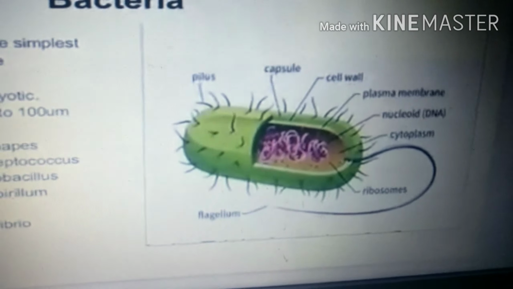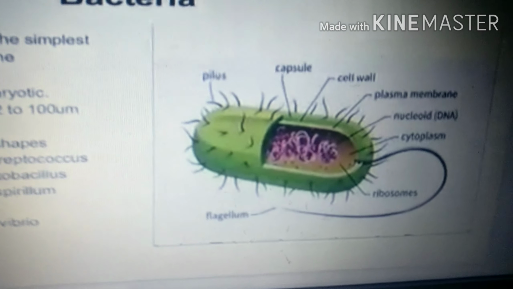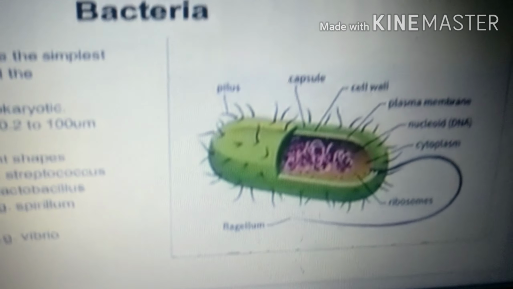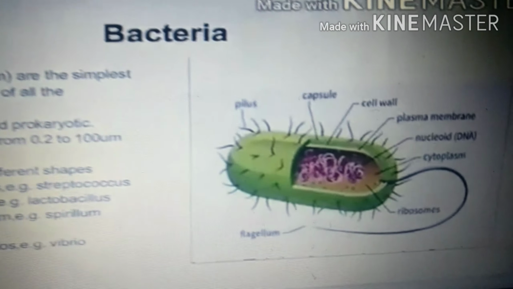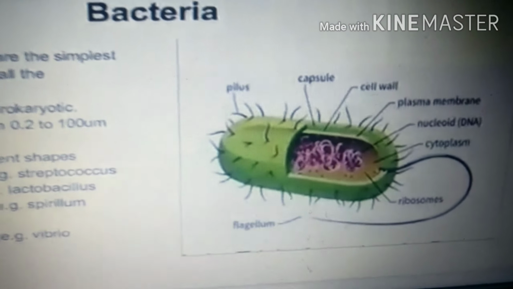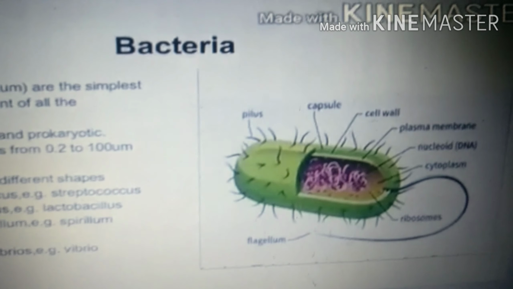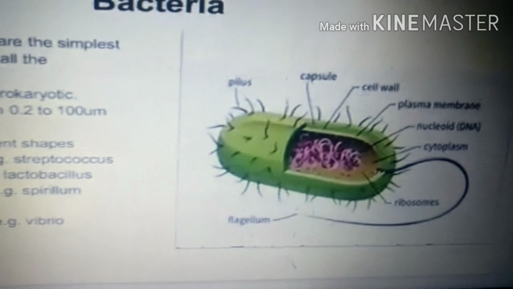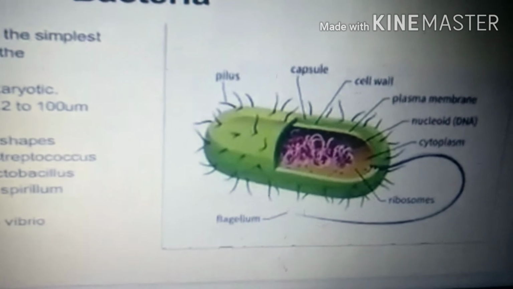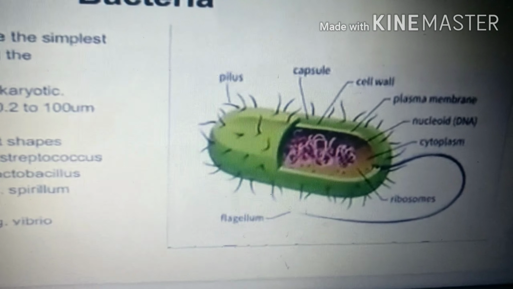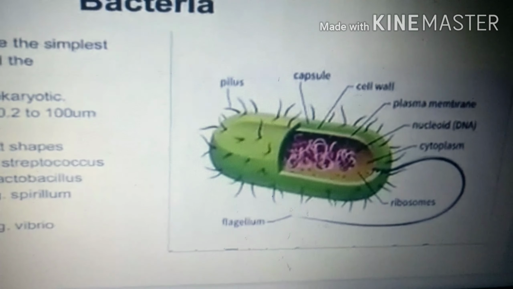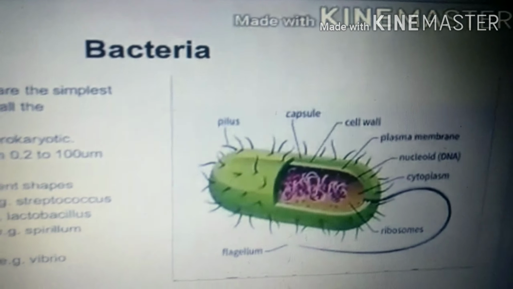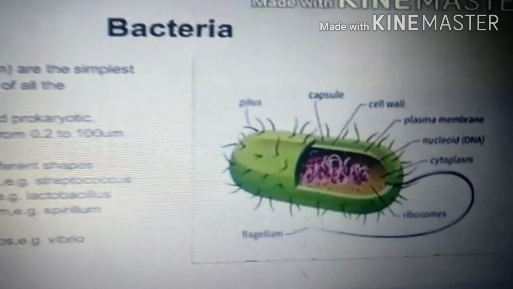The size of these bacteria is almost 0.2 to 100 micrometers. Here they are found in different shapes. One is round shaped, known as coccus, for example streptococcus. They belong to the family of cocci. There may also be rod shaped ones, for example lactobacillus, and spiral shaped bacteria like spirillum, and comma shaped ones, like vibrio. These are the types of bacteria.